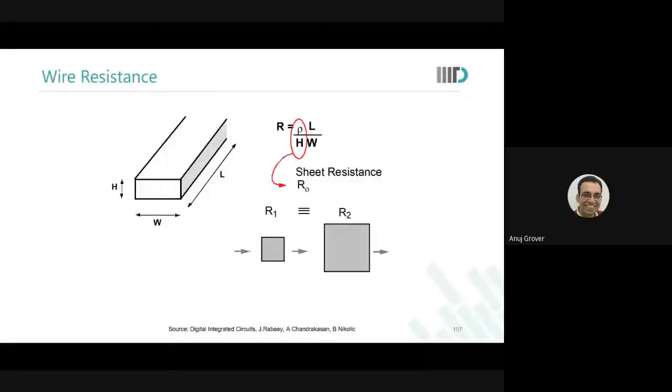So this part we've already done. What we did not specifically say was that, so this you understand. This is the formula of resistance which we have always seen: rho L upon area, as this H W is the area of the cross section through which the current is flowing. Do you understand?